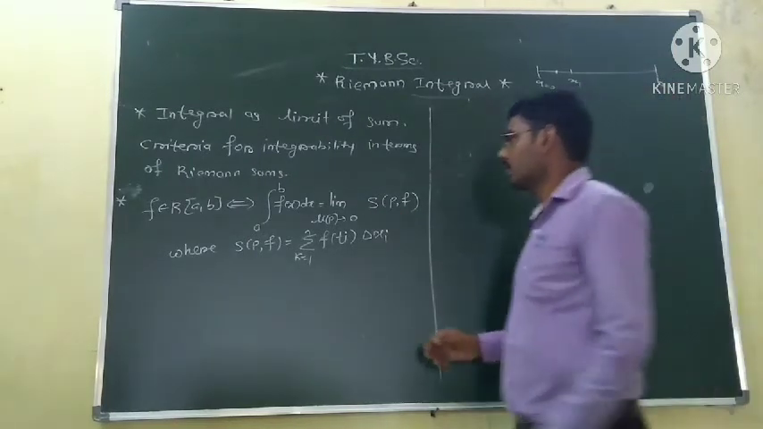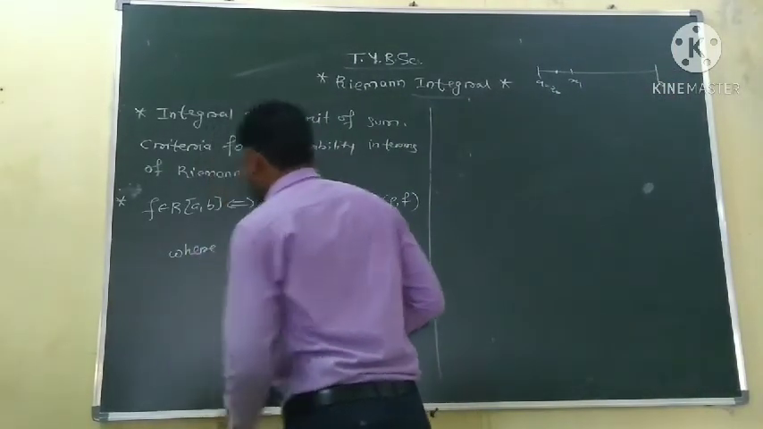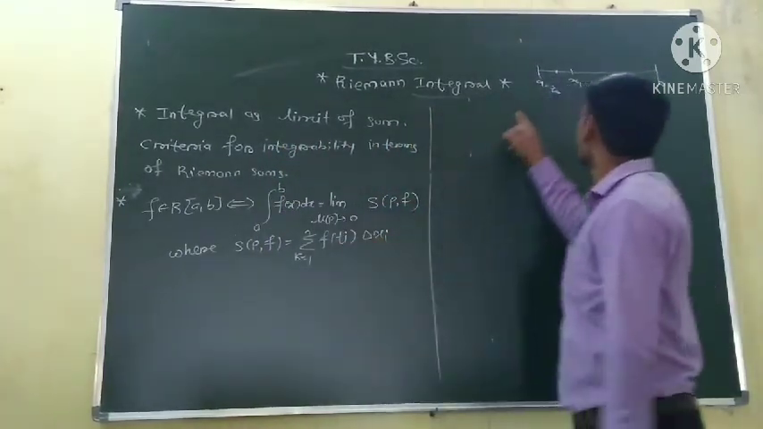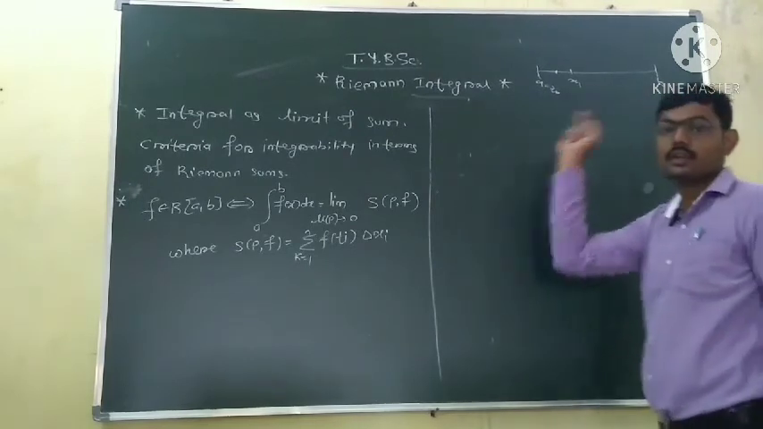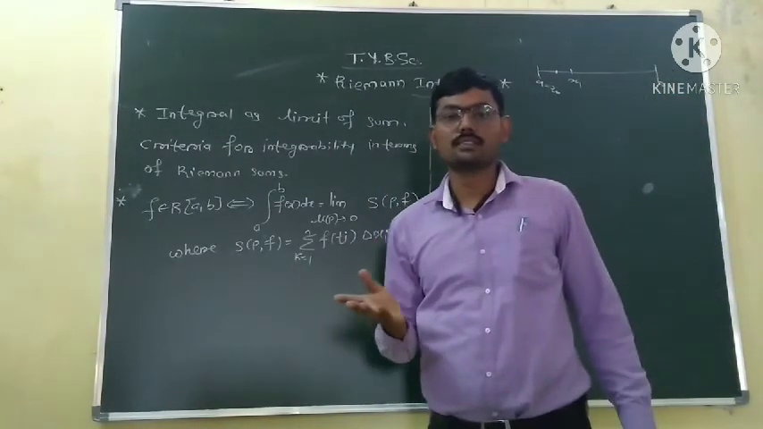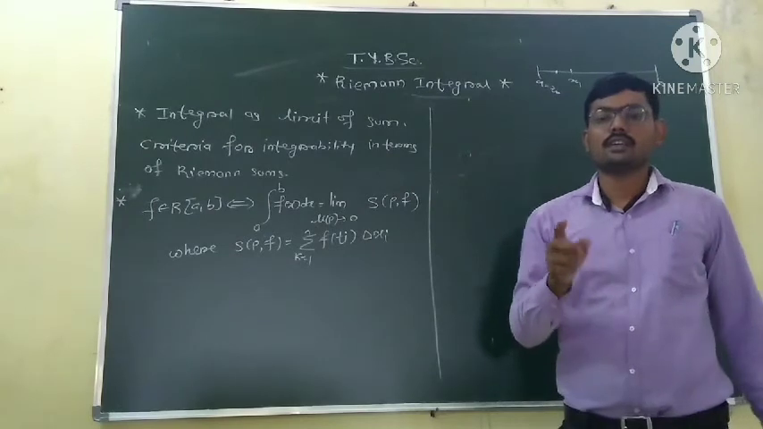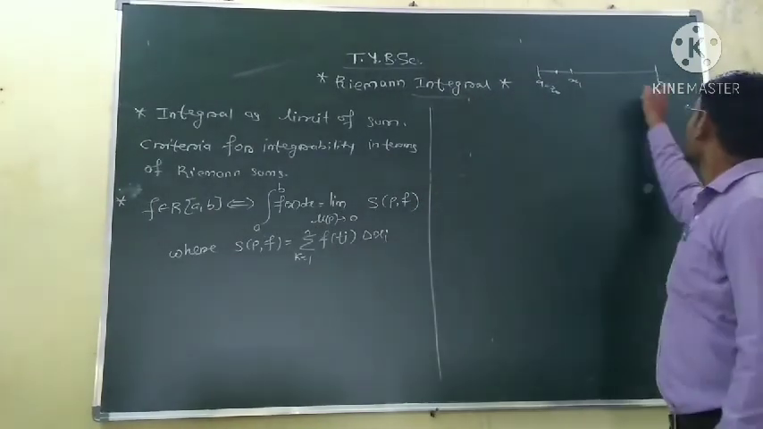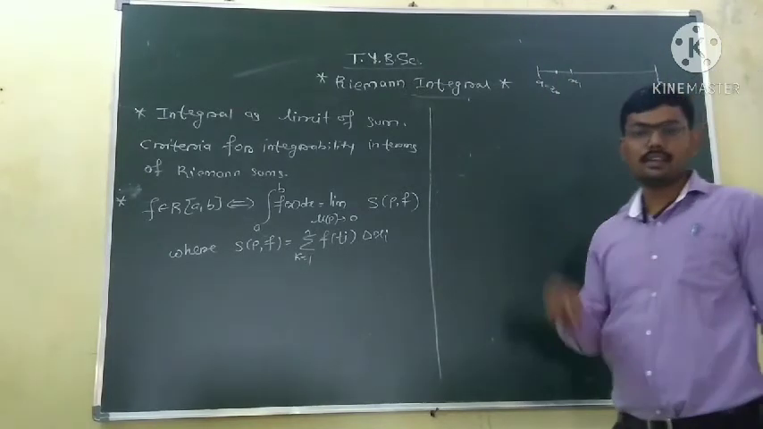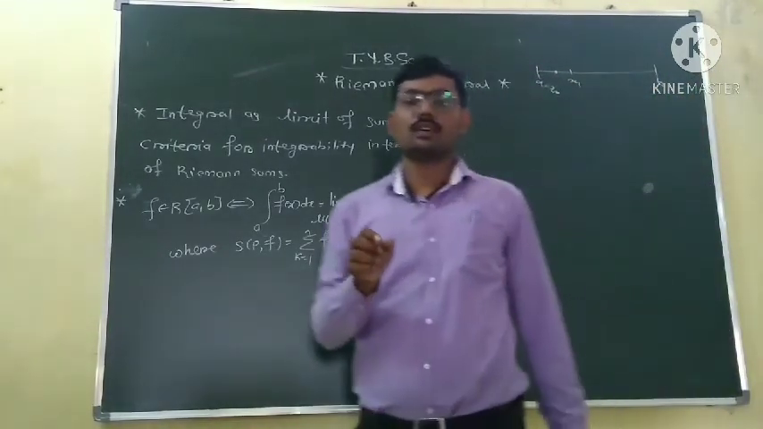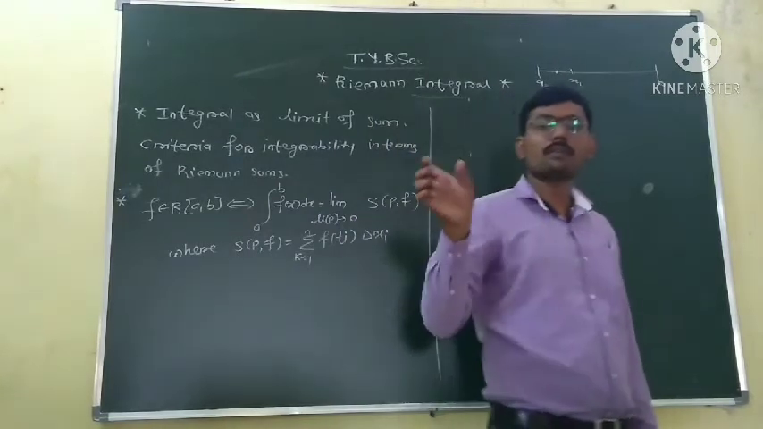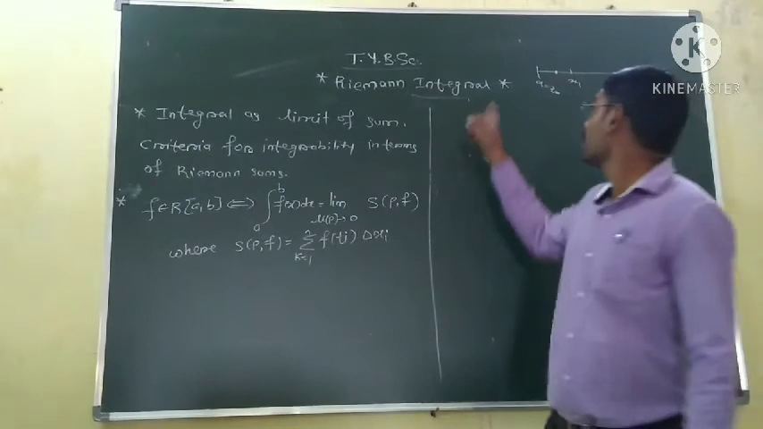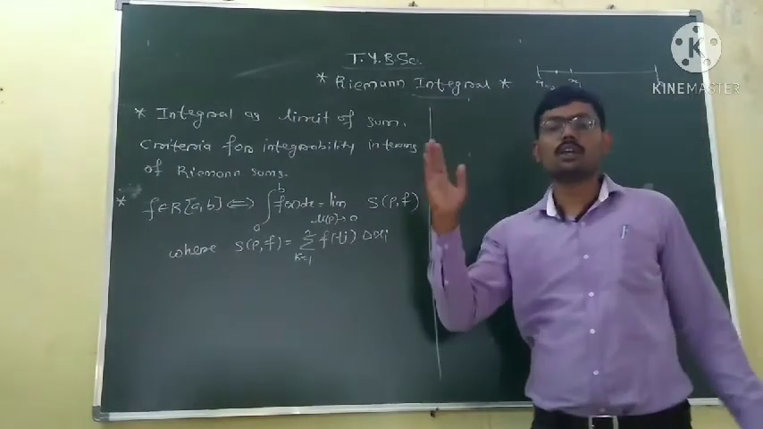Okay, now we will take a partition which divides the interval from a to b into n equal parts. For that purpose, the length of each subinterval will be (b minus a) upon n. So using this length, each subinterval gets the length (b minus a) upon n, and the interval a to b gets divided into n equal parts.